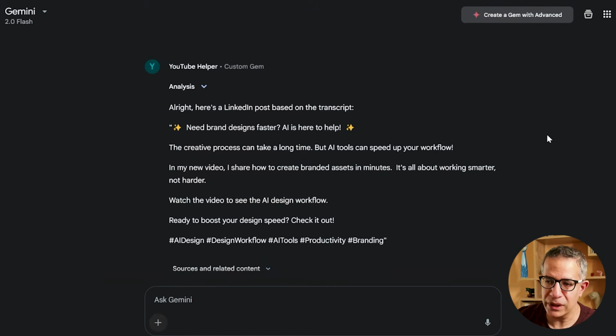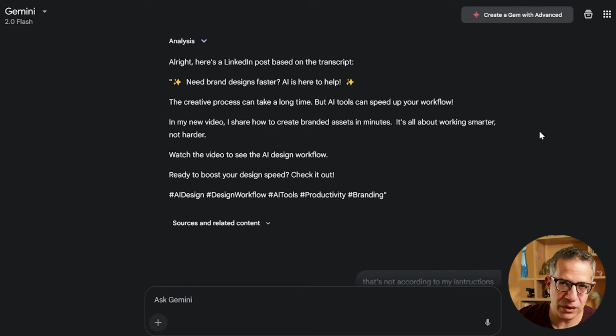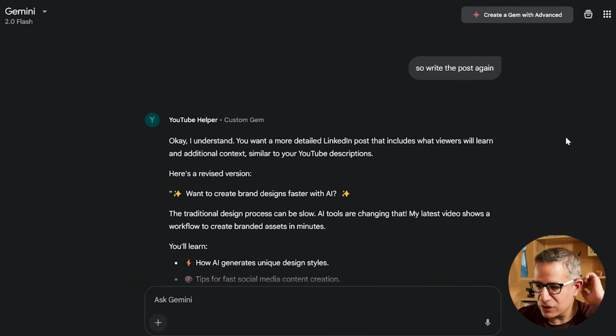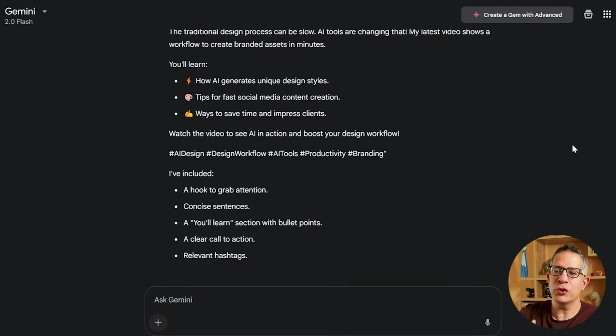I told it to move to the LinkedIn post. It didn't give me a good LinkedIn post. I had to push it again. So I wasn't impressed with this model. I can see that you could probably get to good results, but again, you have to work at it. You probably have to change something in your prompt.